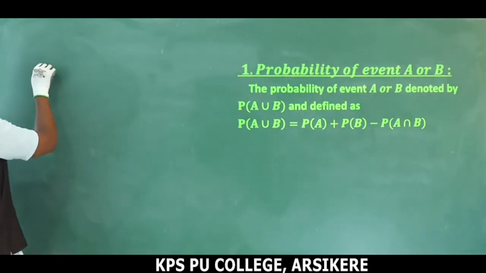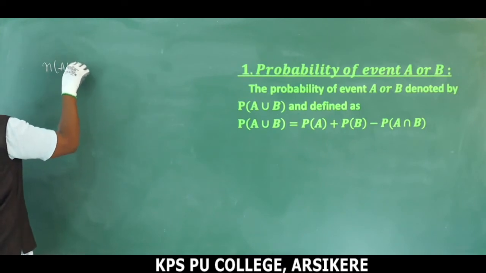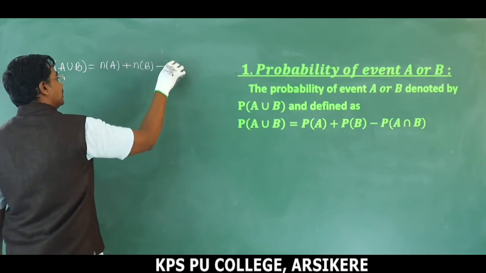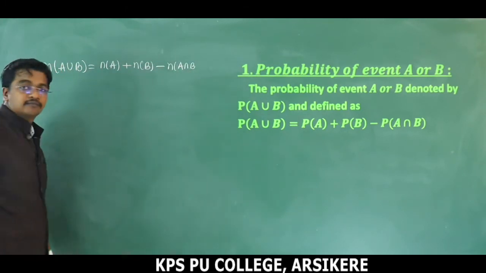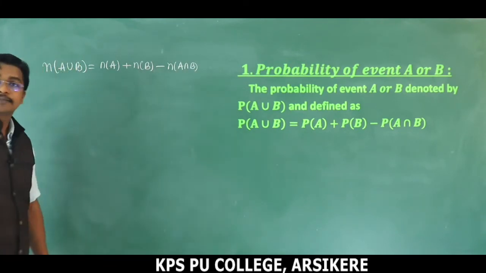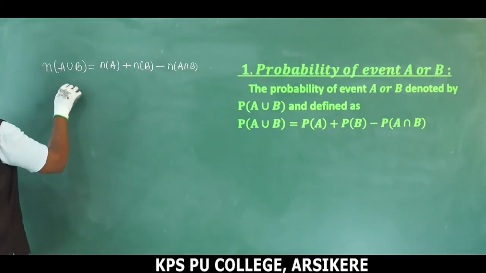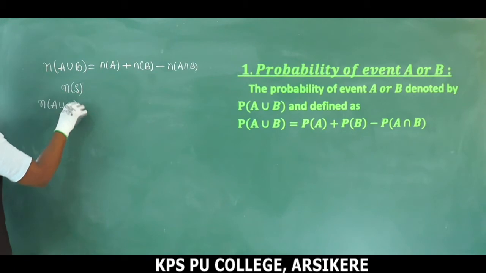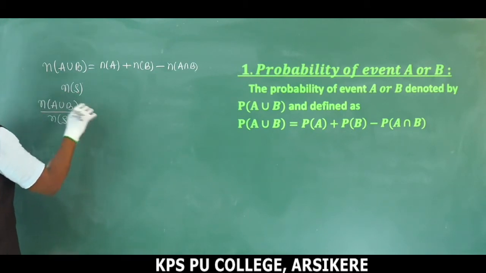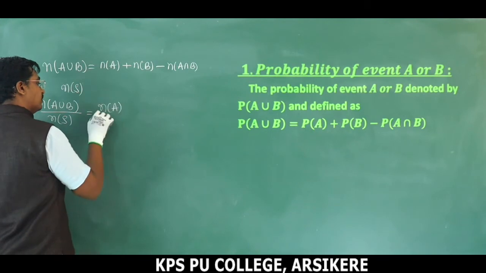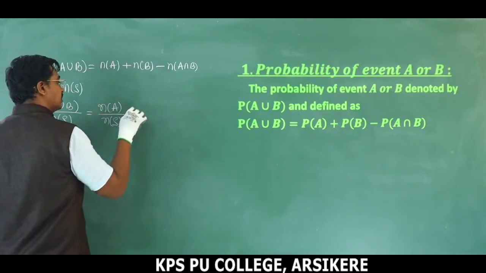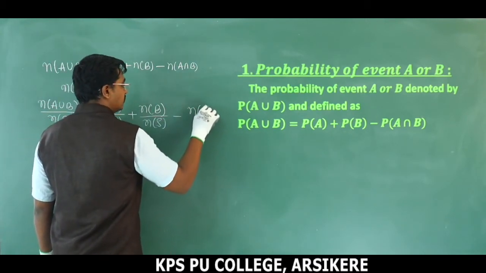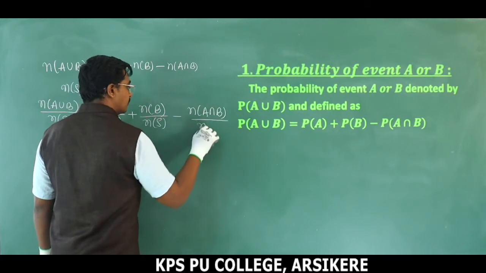Just remember the formula, n of A union B is equal to n of A plus n of B minus n of A intersection B, right? N of A intersection B, remember the set theory. Divide throughout by n of S. If I divide throughout by n of S, this becomes n of A union B divided by n of S is equal to n of A divided by n of S plus n of B divided by n of S minus n of A intersection B divided by n of S.